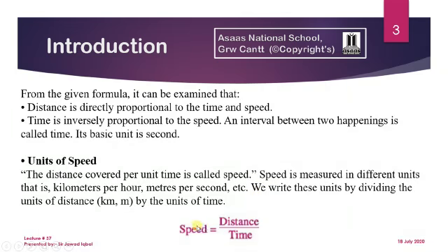So let's have a formula. From the previous formula, we will derive the formula of speed. In the previous formula, we have studied that distance is equal to speed multiplied by time. So time is multiplying with the speed on the right side, and we take it from the right to the left, and that becomes speed is equal to distance divided by time.